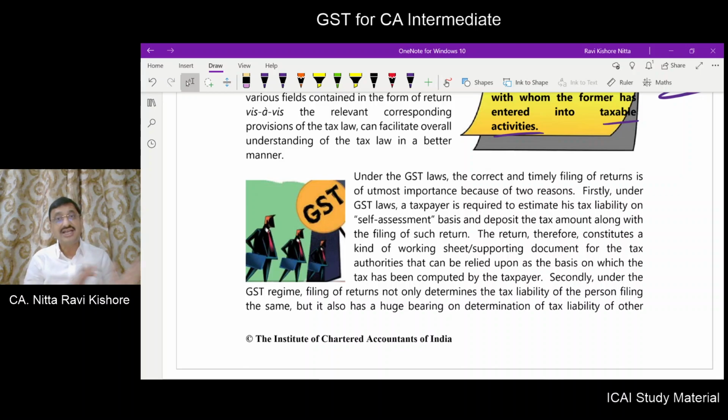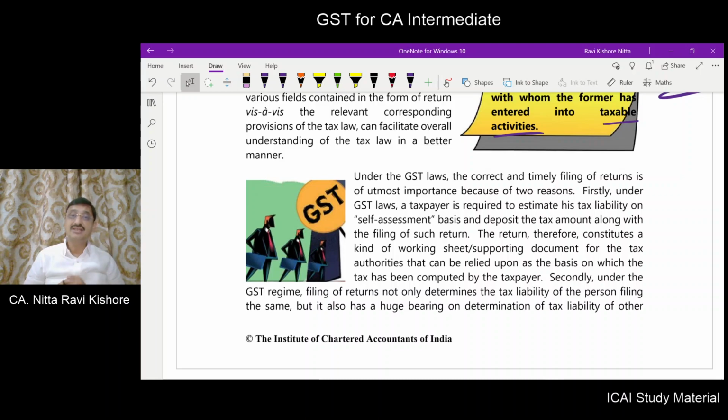That information has to be provided by the taxpayer in the correct manner. Correct information is to be given. Also, timely filing is very important. The returns will have a due date. So, the taxpayer has to ensure that he furnishes the return within the prescribed time limit.